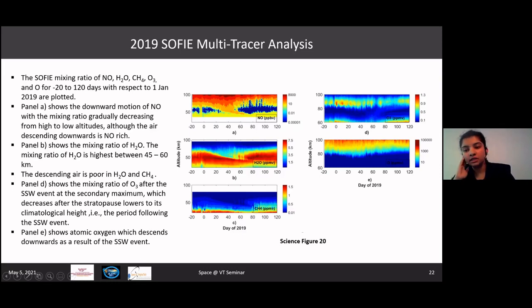And as we saw in our ozone analysis, a very strong relationship between temperature and ozone is present. And as we can see in panel D here, after the occurrence of the SSW event, the concentration of ozone is high initially, and it eventually decreases when the elevated stratopause goes back to its normal altitude and the temperature begins to rise in this region. And using the method described by Dr. Smith in her paper, I have calculated atomic oxygen here. And as we can see, there is a strong descent event to lower altitudes after the occurrence of the SSW event on 2nd January.